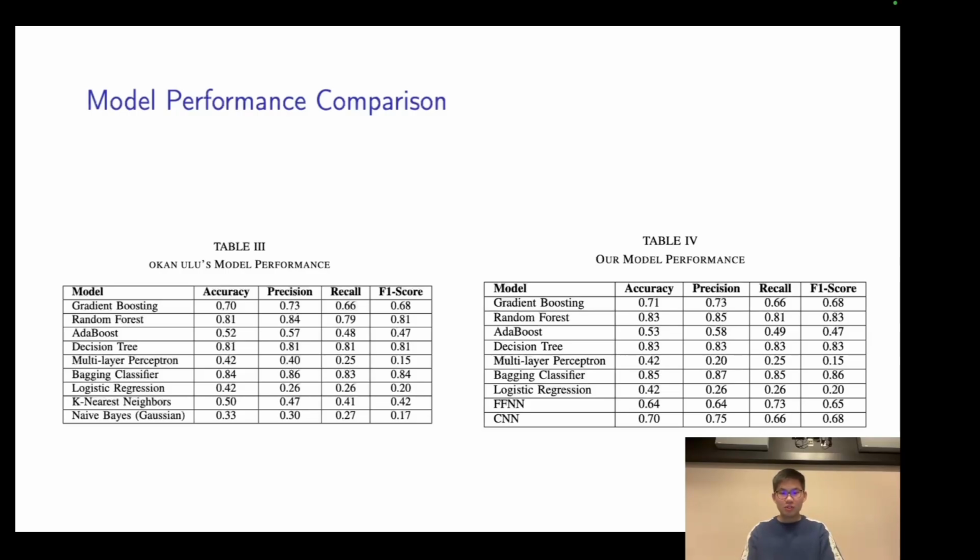A deeper look into the results reveals why ensemble methods like random forest and bagging classifier outperform other models. Ensemble methods combine predictions from multiple learners, which mitigates the risk of overfitting and biases that individual models often face. For example, random forest aggregates results from numerous decision trees trained on different subsets of the data, which enhances its ability to generalize across a wide range of malware types. And the bagging classifier builds on this principle by creating independent models and averaging their predictions, further reducing the variance.